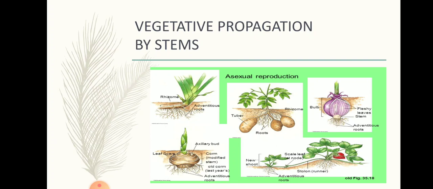Then the next picture which you can see is the runner. It is again a stem. These are horizontally growing stems that produce very few leaves at a node where a leaf would normally develop. You all know nodes and internodes, we have seen them in 6th standard. That's the part from where a leaf generally grows. These plants produce adventitious roots down into the stem and shoots come out from there.